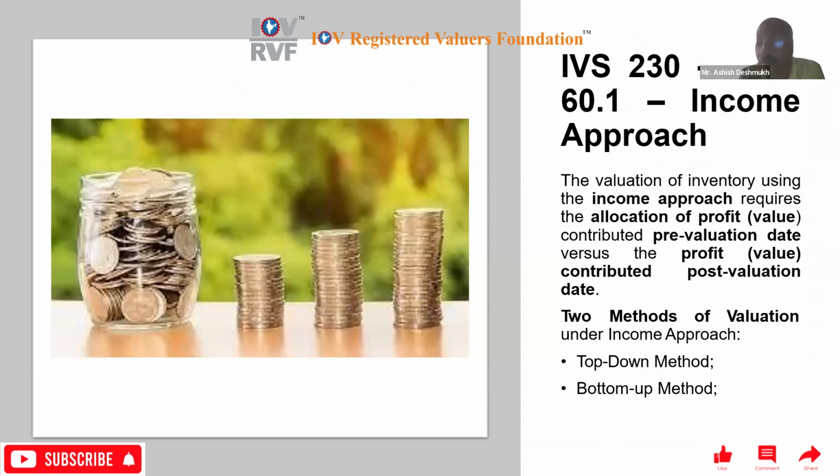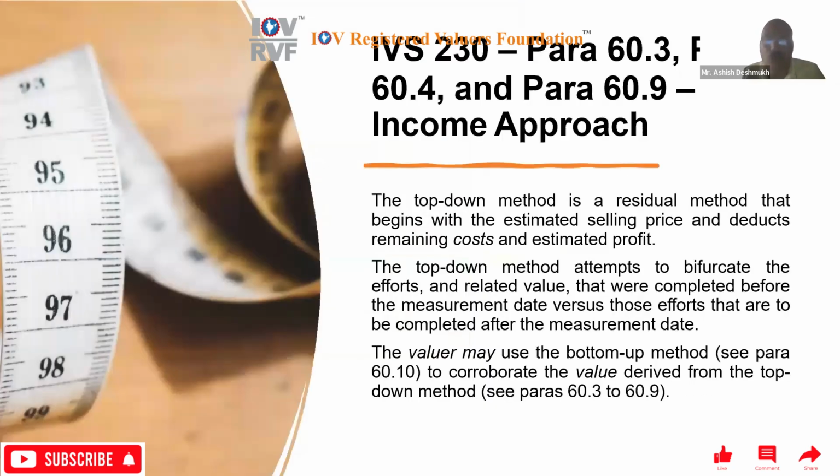Okay, so next para 60. Para 60 of IVS 230, that is the inventory valuation, deals with the income approach. The valuation of inventory using the income approach requires the allocation of profit, value contributed pre-valuation date versus the profit contributed post-valuation date. So there are two methods available under this income approach, one is the top-down method and the other is the bottom-up method. We'll discuss those methods also. So this is para 60, the income approach under IVS 230.